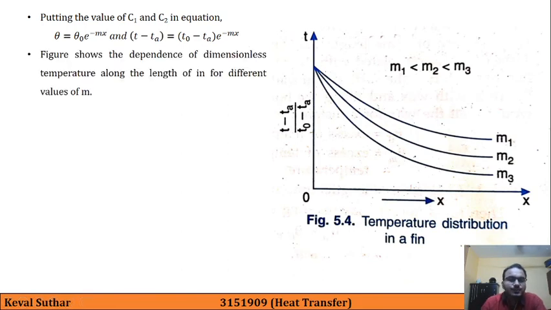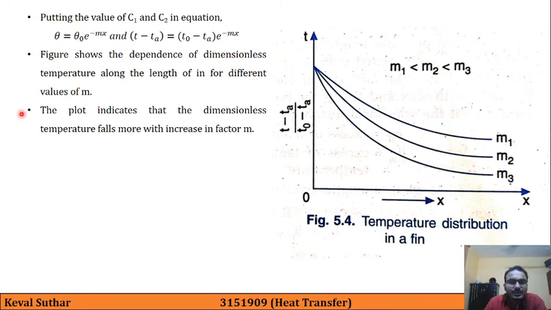The figure shows the dependence of dimensionless temperature along the length of the fin for different values of m. Here you can see m3 is maximum, m2 is lesser than that, and m1 is minimum. The higher the value of m, the more quickly this temperature difference will come down.